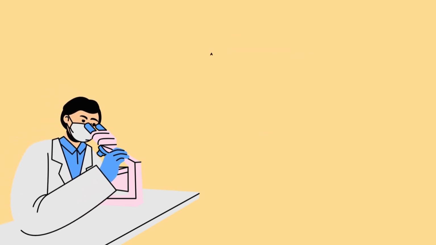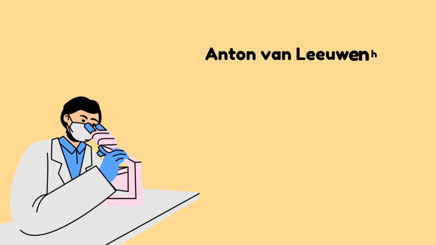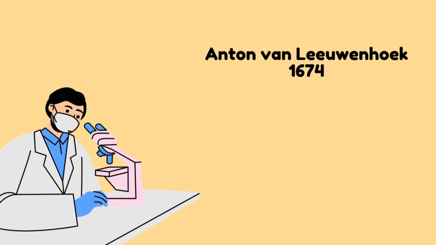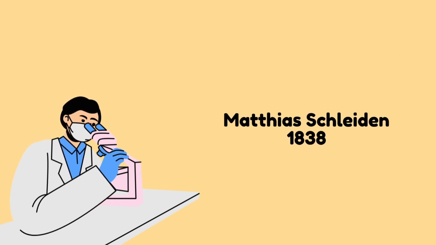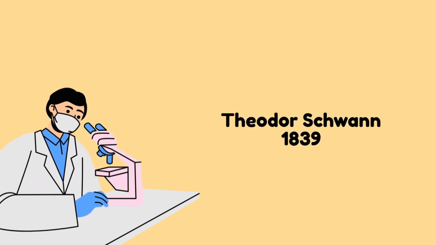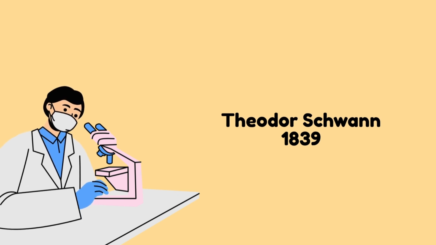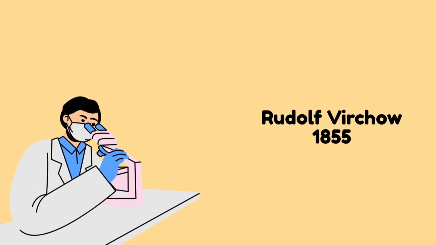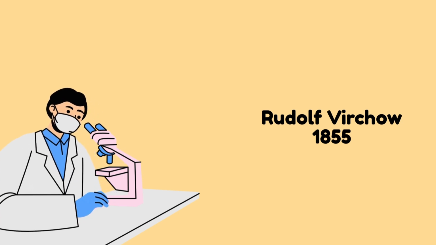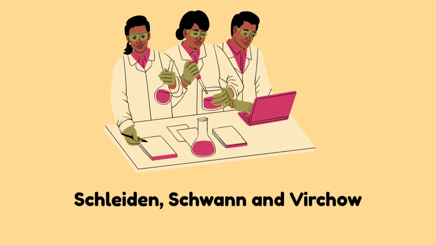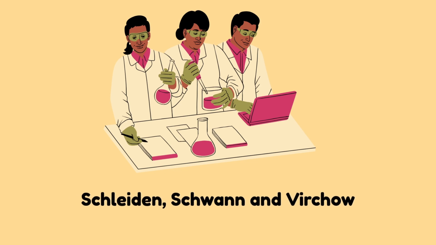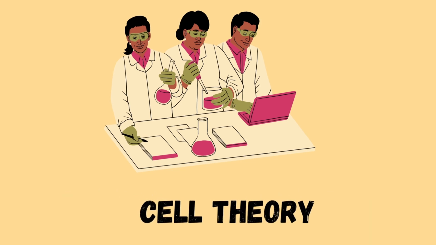Later Anton van Leeuwenhoek in 1674 observed living cells in pond water and called them animalcules. Matthias Schleiden in 1838 concluded that all plants are made up of cells. In 1839 Theodor Schwann stated that all animals are made up of cells. Rudolf Virchow in 1855 proposed that cells arise from pre-existing cells. Later Schleiden, Schwann and Virchow proposed the classical cell theory, which contains three main points.